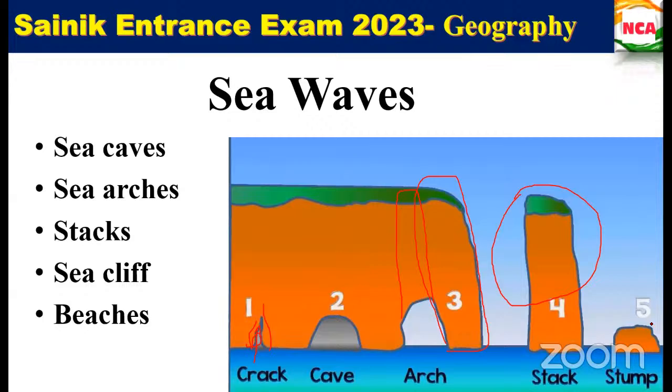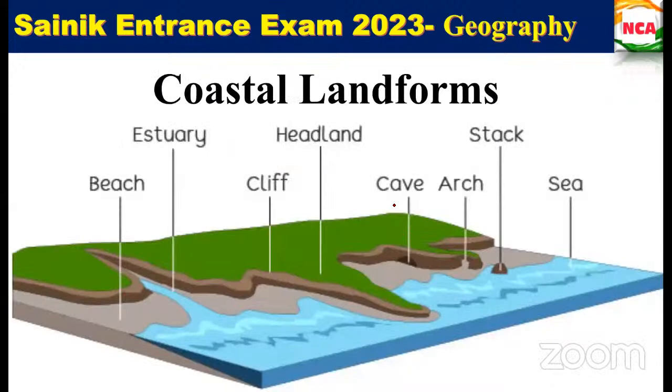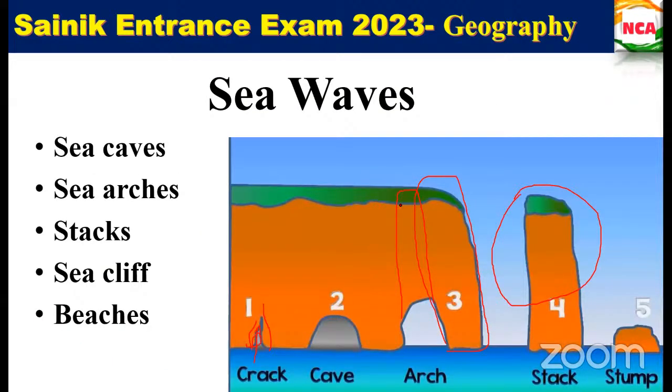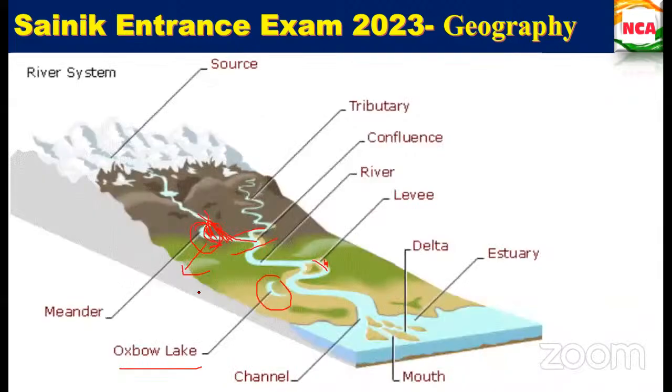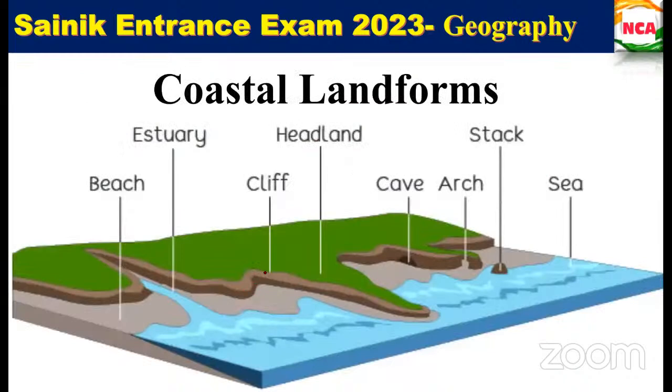I'll tell you what sea cliffs are. Okay, see here, this is the coastal landform. In the coast, what all can we find? Sea. Then what all can we see? Beach, estuary, right? Estuary is the wide opening mouth. So this part we can see in the coastal region, that is called cliff. Okay, the small elevated landforms, that is called cliff,